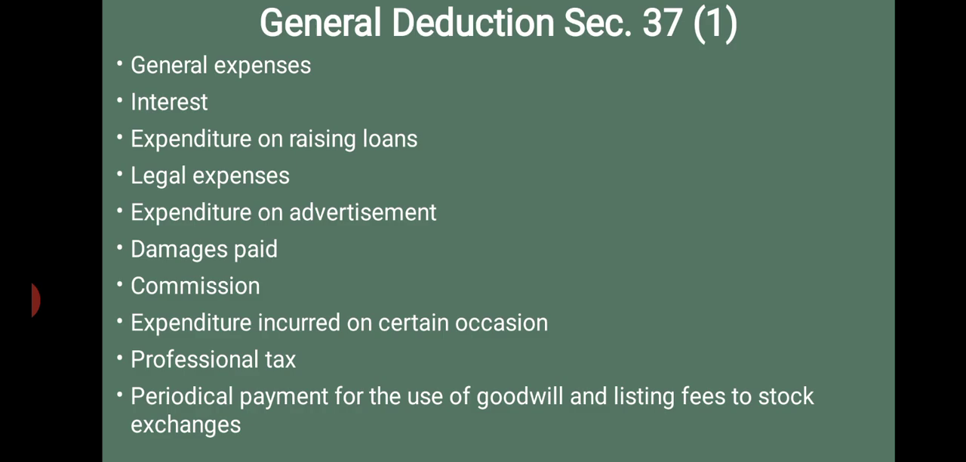The next, periodical payment for the use of goodwill. The next, annual listing charges paid to the stock exchanges for getting listed. So these are all the important deductions in general as per section 37. All these are allowable deductions. So we have discussed the section 30 to 37 deductions. All these are permissible deductions which are taken into consideration while we are computing profit from business or profession. Then next we have a discussion regarding expenses expressly disallowed, which we will discuss in our next video. Okay, thank you.